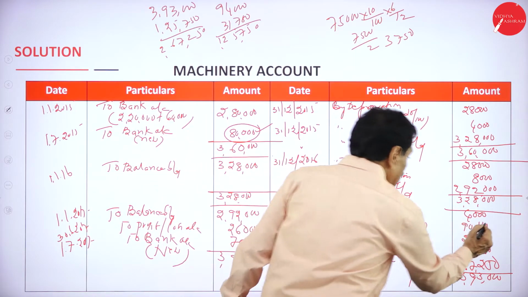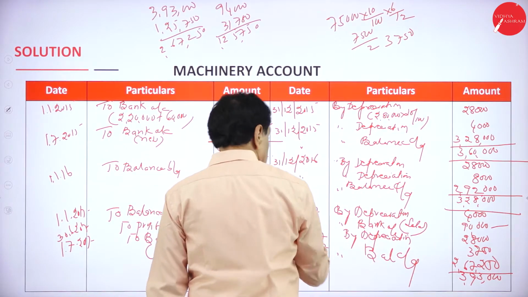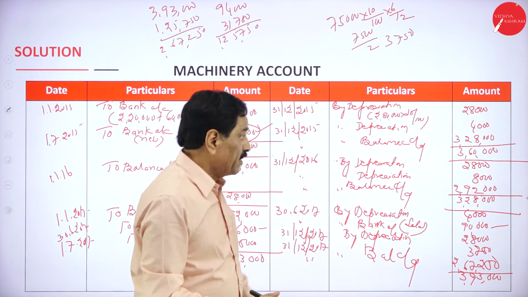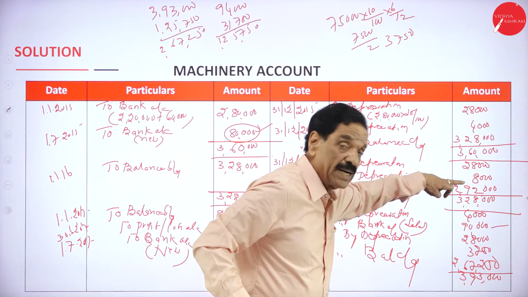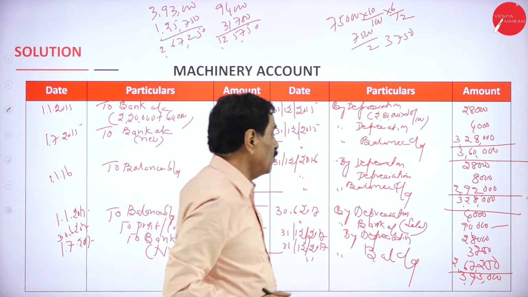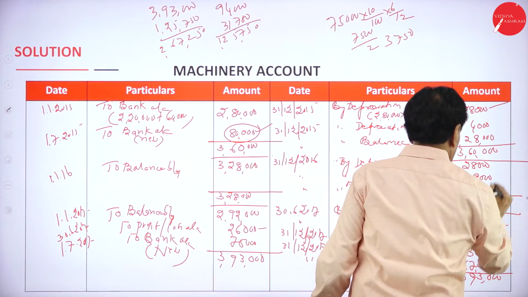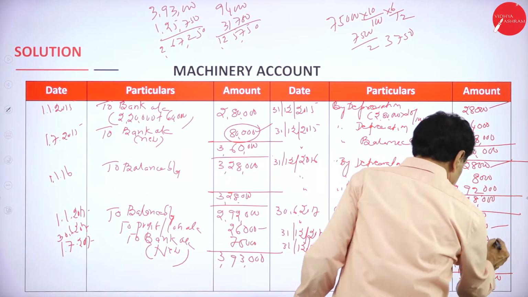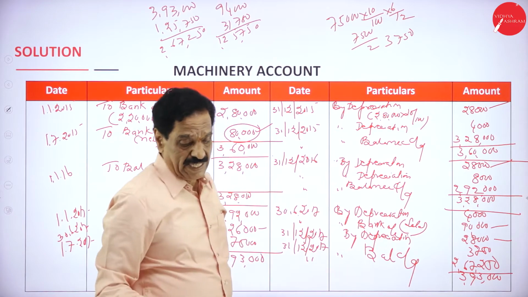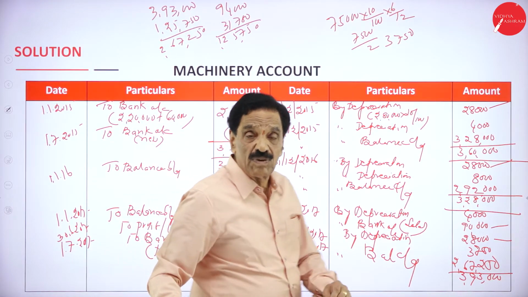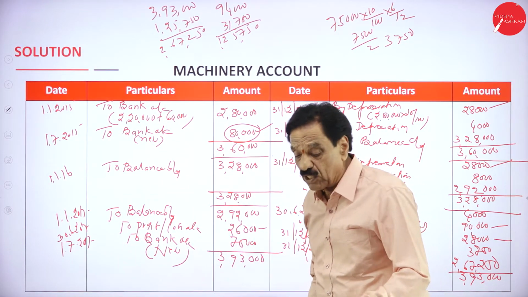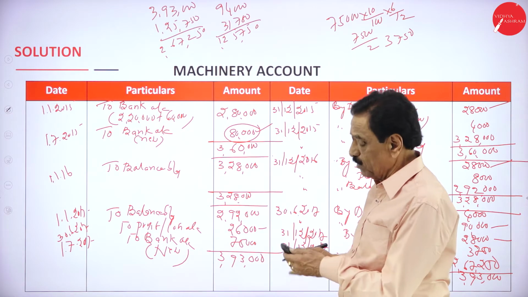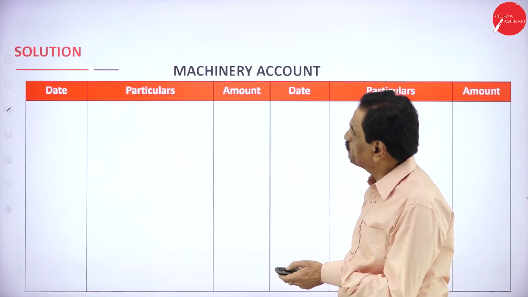So this is the sale, this is the profit, shown in the working note. First year 4,000, second year 8,000, third year 28,000, remaining constant. I think you can follow this work, and I have also explained the working note. Then we'll move on to the next problem.